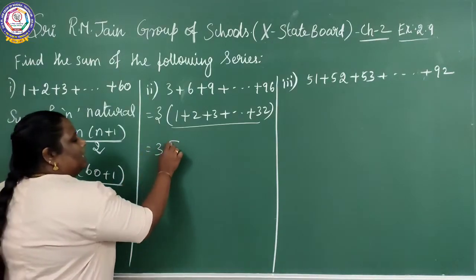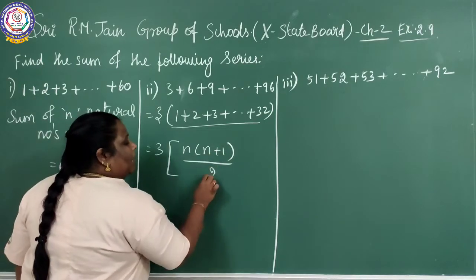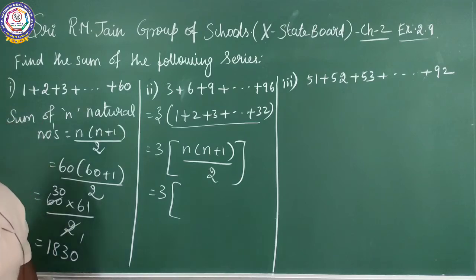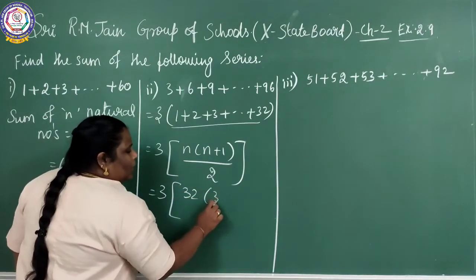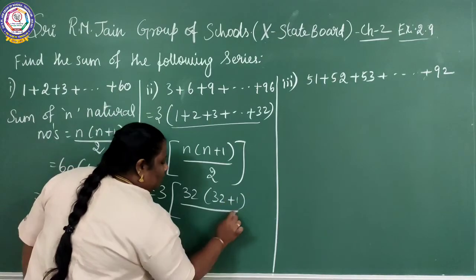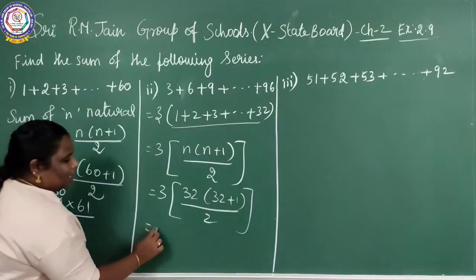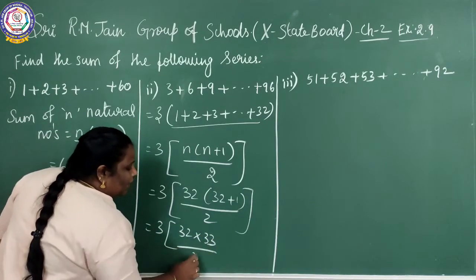So 3 into n into n plus 1 by 2. What is the value of n? 32. 32 into 32 plus 1 by 2. So it gives 3 into 32 into 33 by 2.